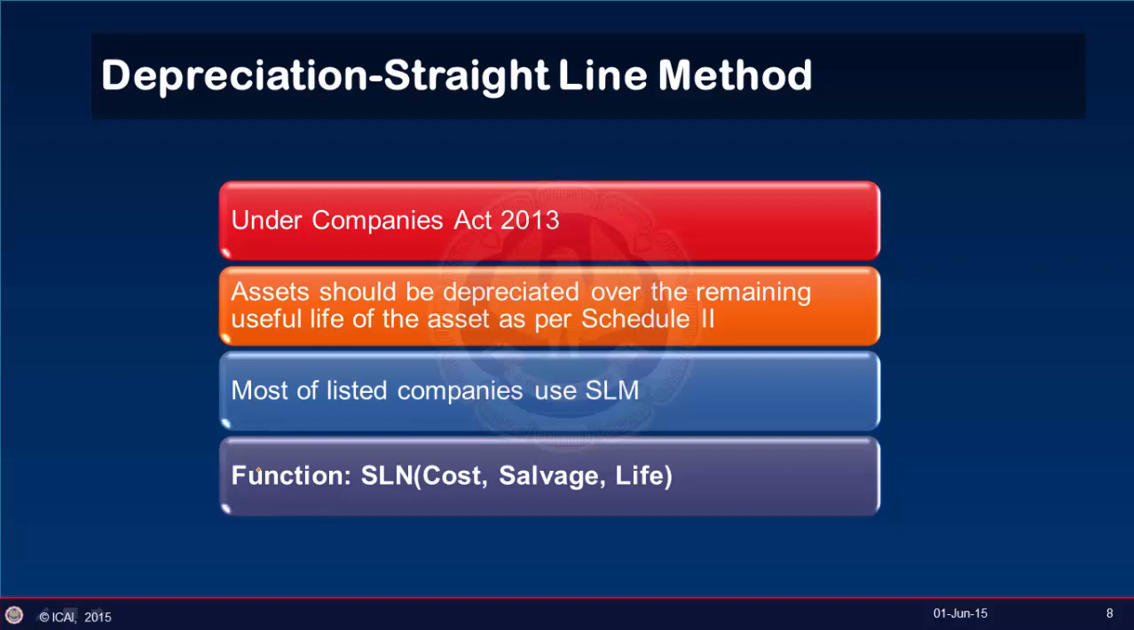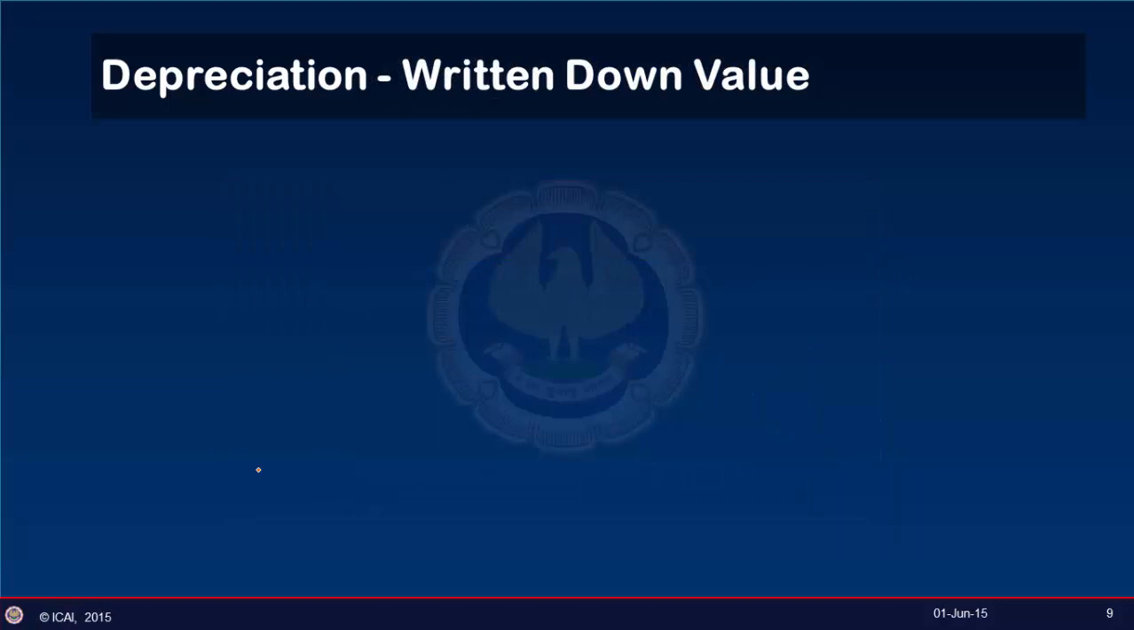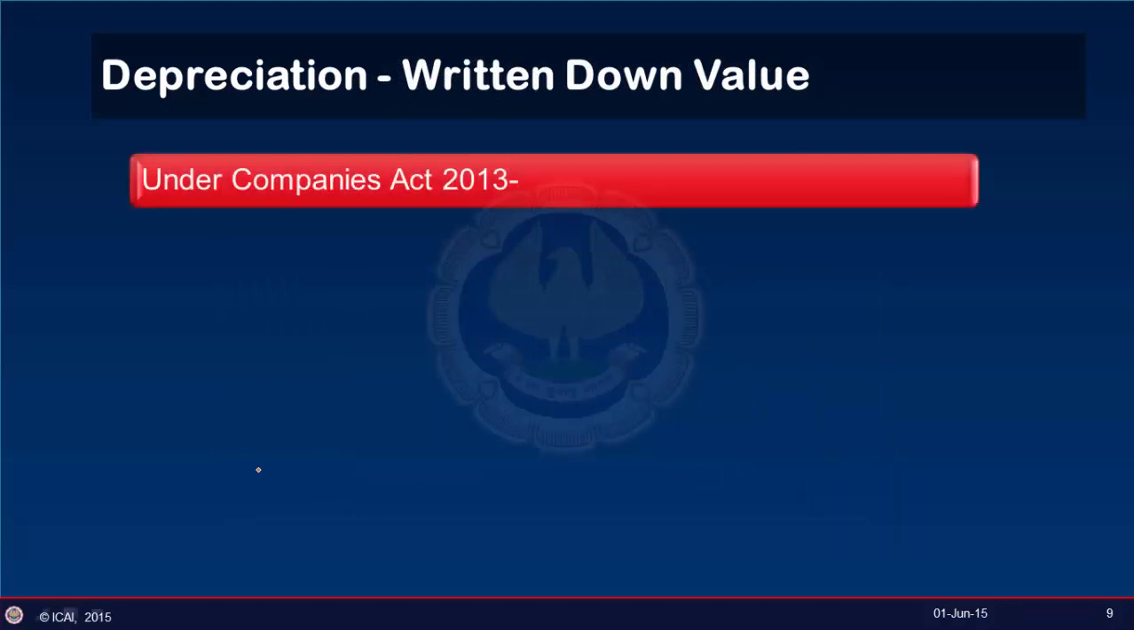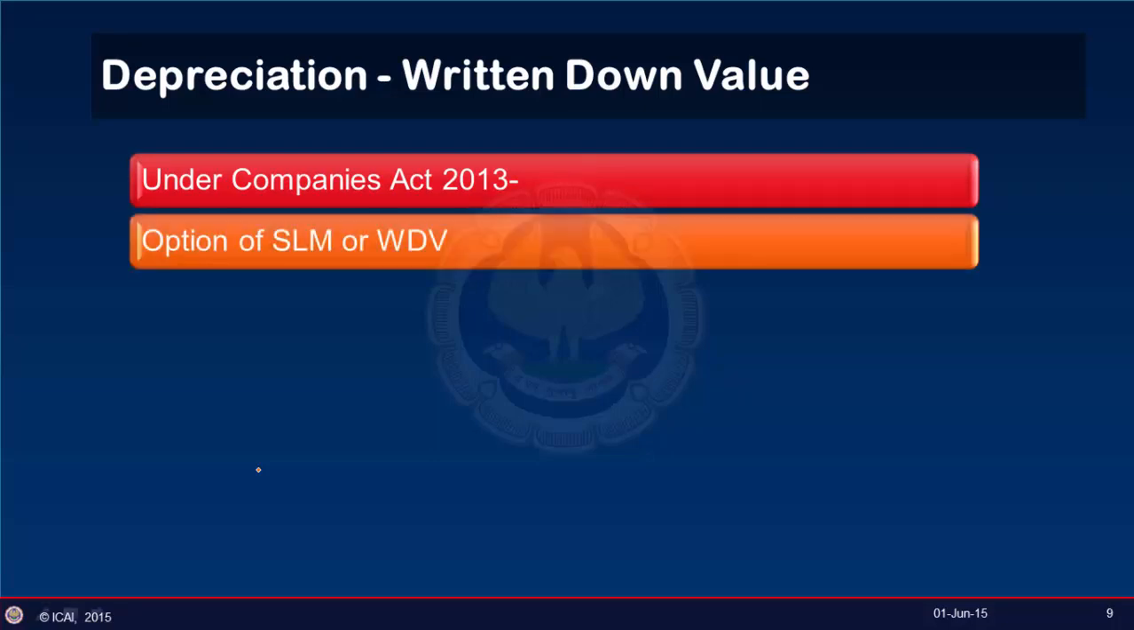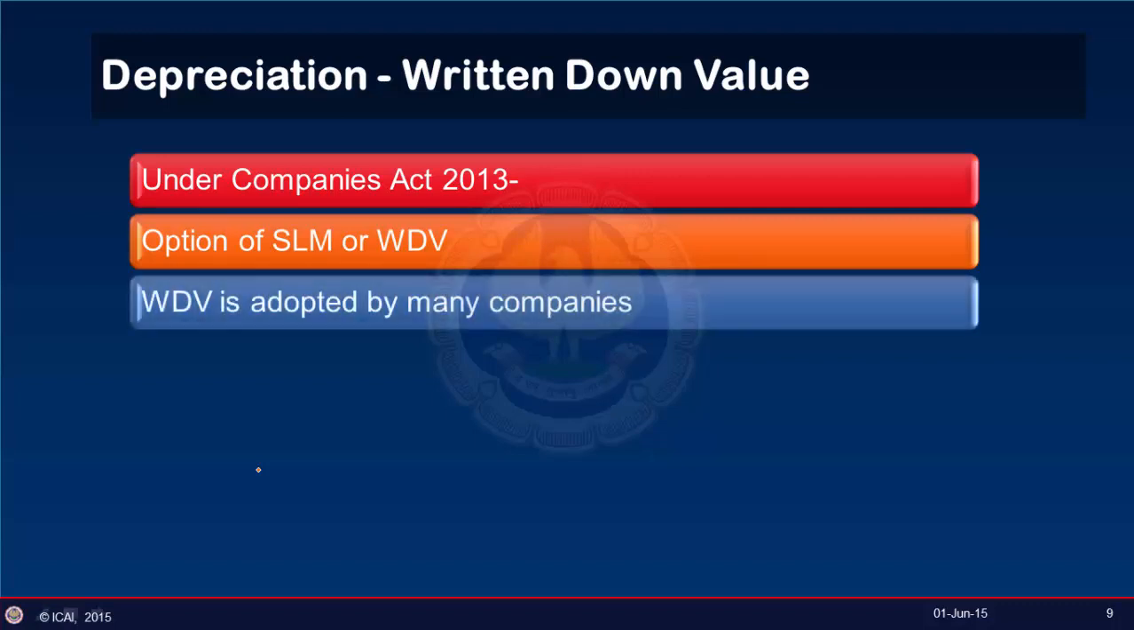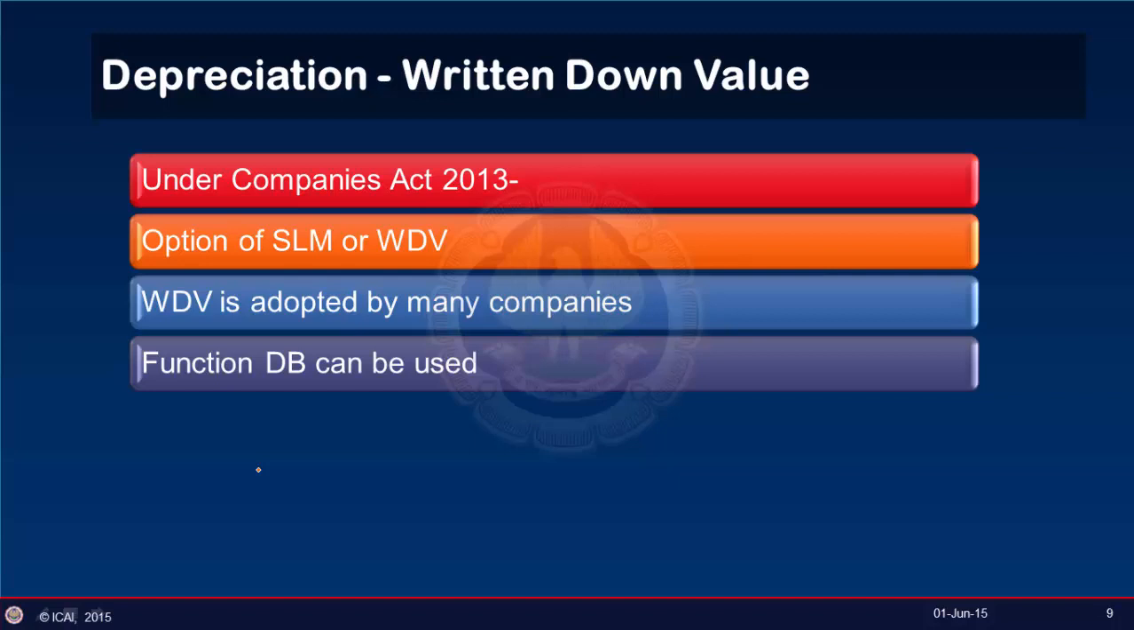Now another method could be the written down value method, and under the Companies Act 2013 there is an option of charging depreciation as per the straight line method or the written down value method. The written down value method is also adopted by many companies to charge depreciation, where the depreciable amount has to be spread over the useful life of an asset on accelerated methods. Now we could use the function DB here.